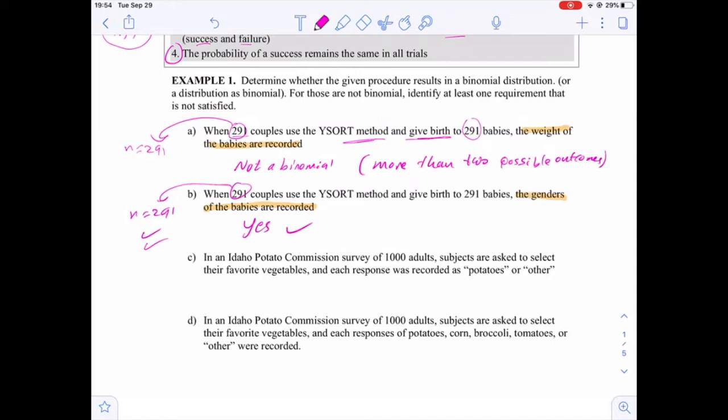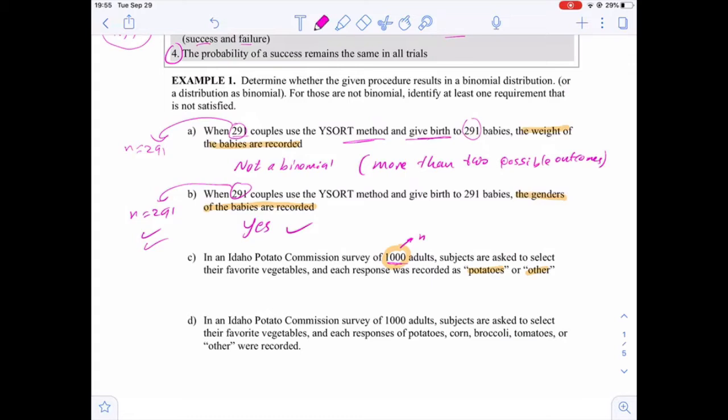Now the third case: in an Idaho Potato Commission survey of 1,000 adults, subjects are asked to select their favorite vegetables, and each response was recorded as potato, potatoes, or other. So we do this experiment 1,000 times.